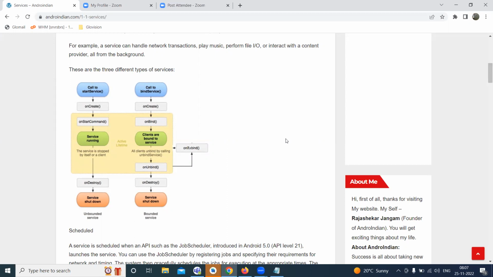What is the example for these two? Like I click on download. I want to download a movie. I click on download. It does not depend on anything. It automatically runs in the background immediately. The service will start and run, and after that it can close.